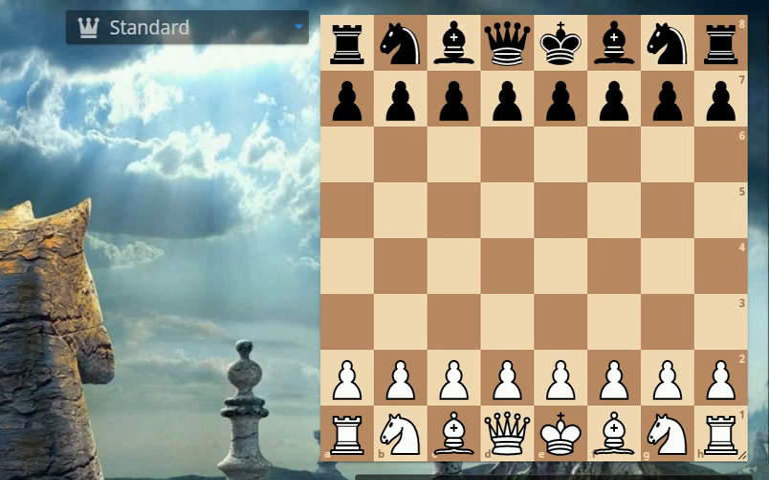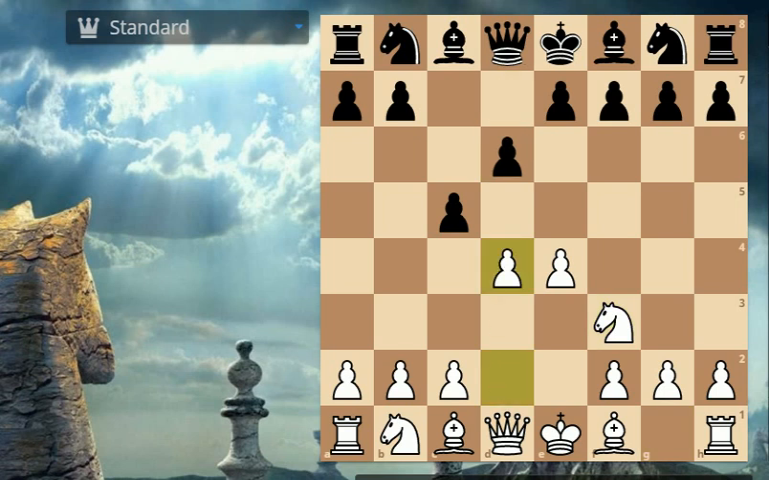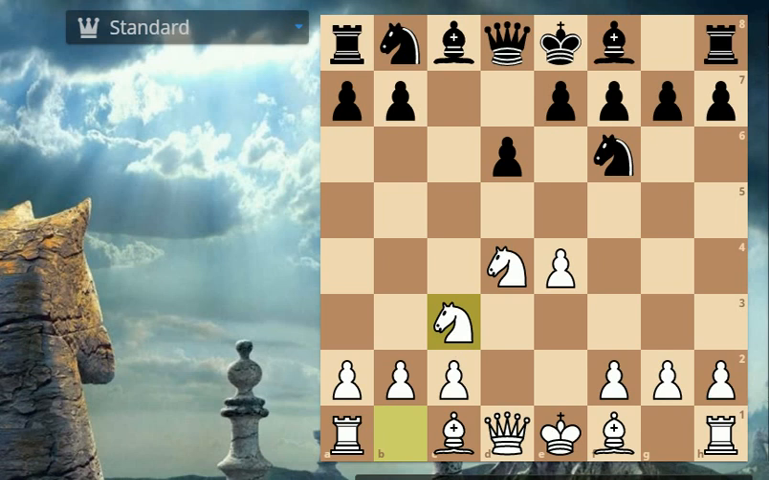Viswanathan Anand with the white pieces opened up with e4, c5 by black, so we have the Sicilian defense on the board. We have knight to f3, d6, d4, c captures and knight captures on d4, knight to f6 attacking e4 and knight to c3 defending the e4 pawn. And now we have a6 by black. So here we have the Najdorf variation on the board, and now Anand went for the much more aggressive f4.